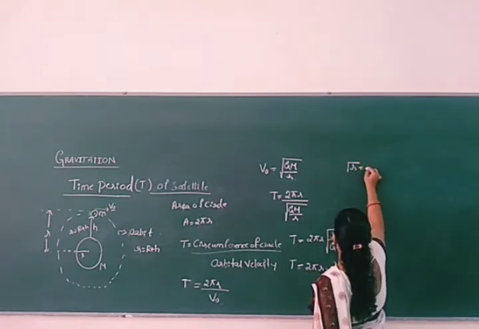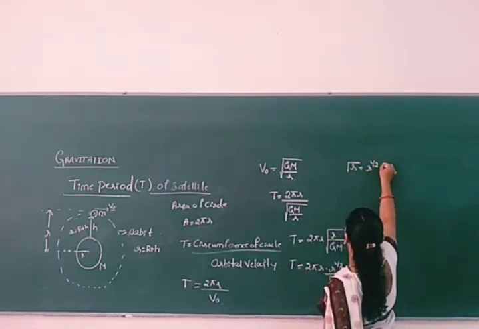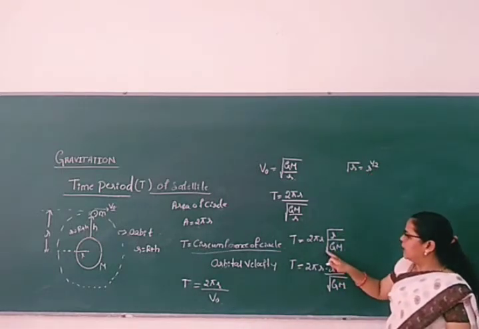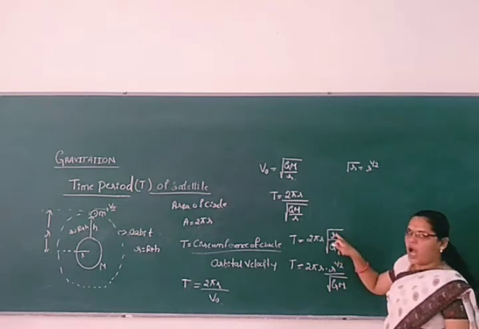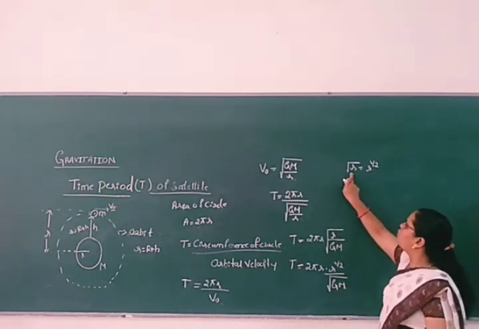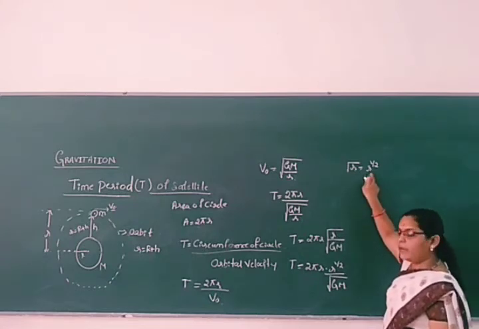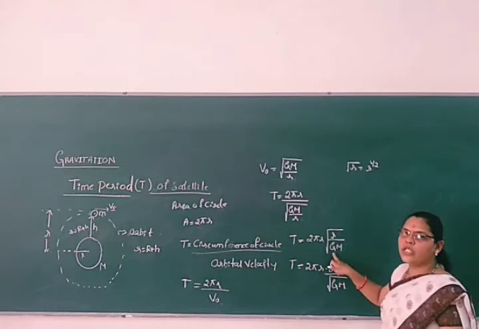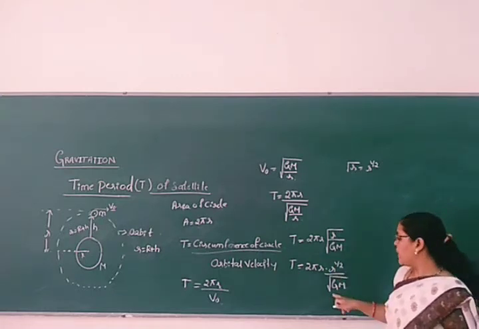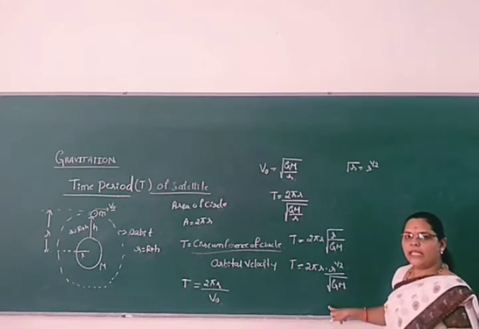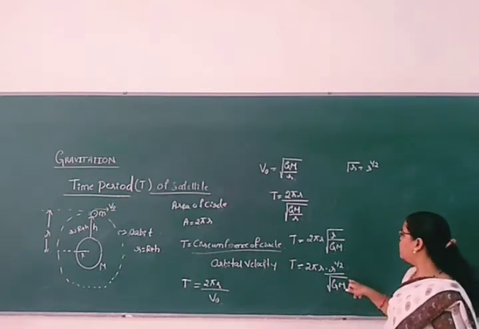Root r can also be written as r raised to 1 by 2. So r raised to 1 by 2 divided by root GM, where GM remains inside the root.